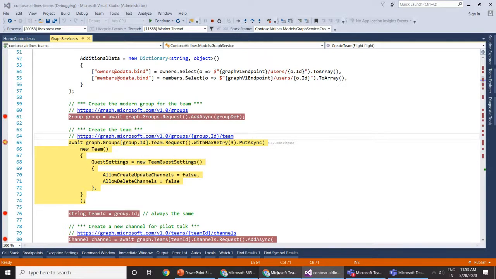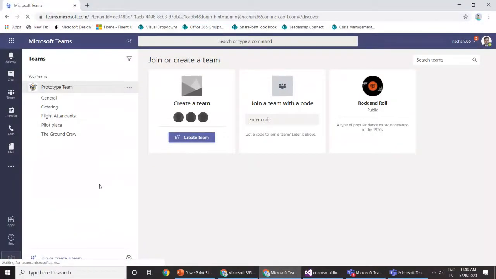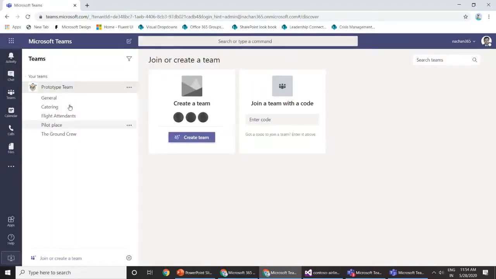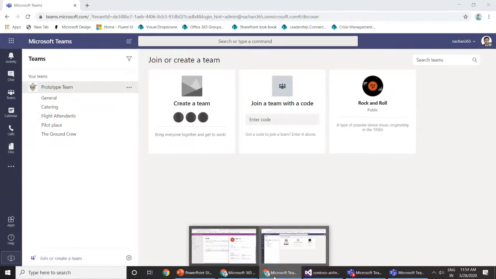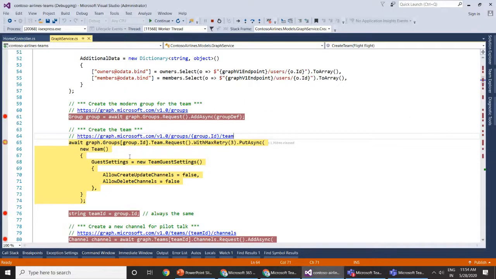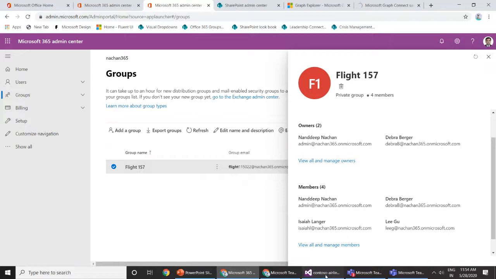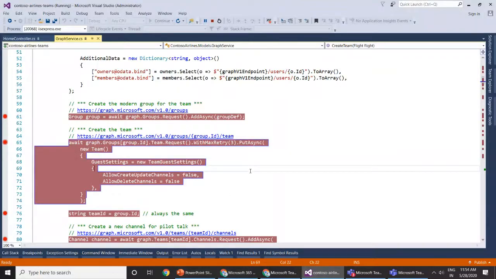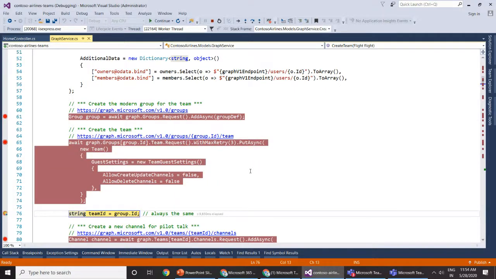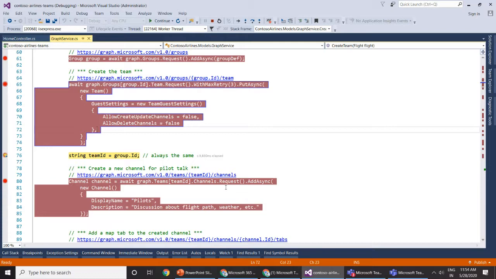Before that, I will open up my Microsoft Teams in a browser, because for this particular team I have been logged in with some other tenant. So let me refresh this. You can see that at the moment I have only one team called prototype team. And once we hit this particular endpoint, we should have one more team added to our tenant called flight 157. So let me continue with running this particular program. This is again one more REST API which will hit Teams so that it will create one team inside our Office 365 tenant.